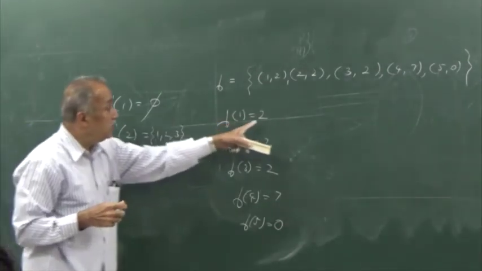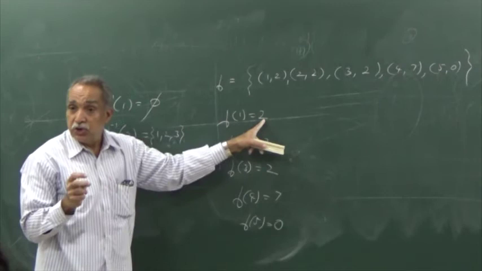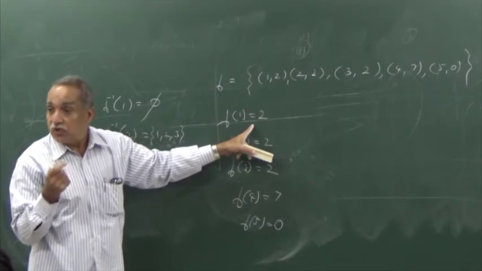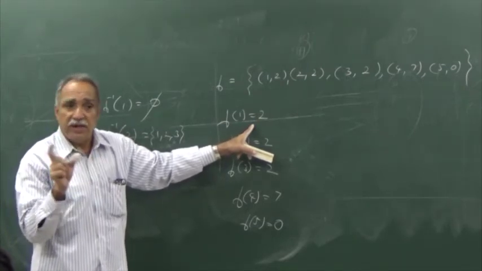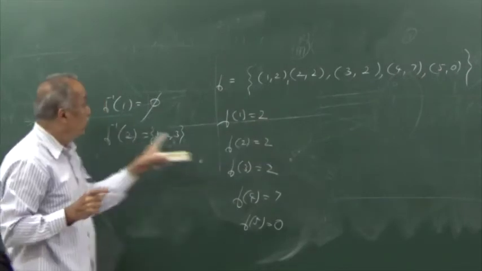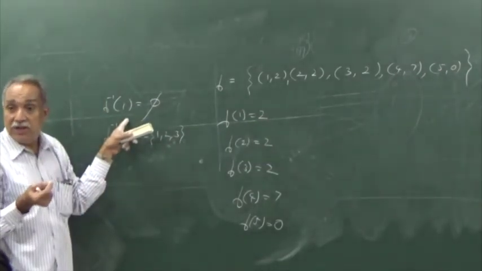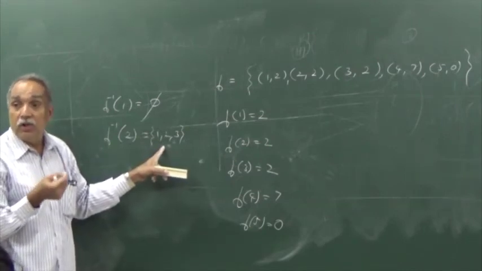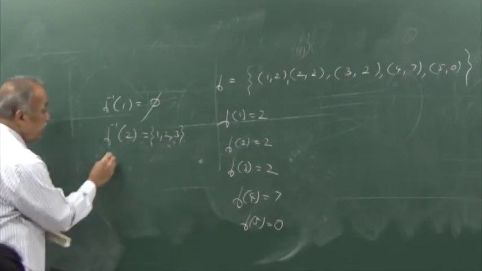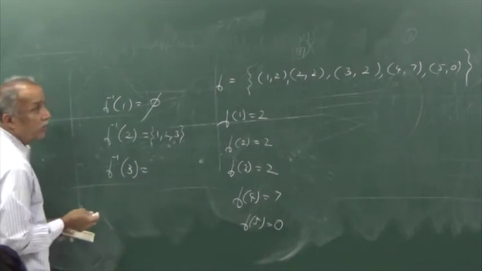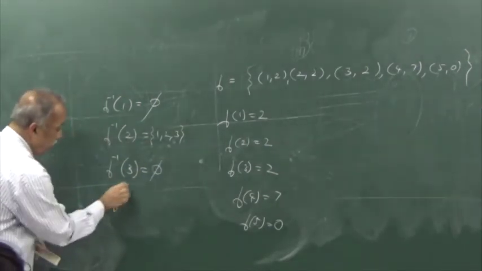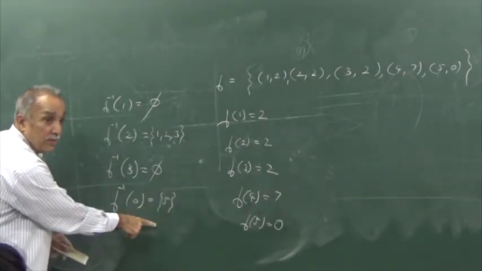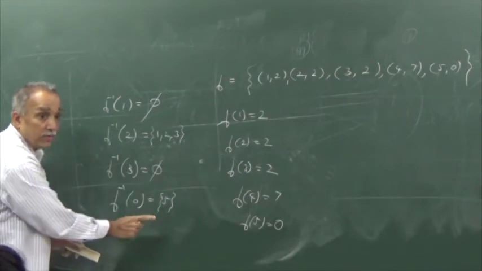Remember, this is always written as an element because you are sure for every element there is a single image. No need to describe it as a set. Because you have a single image for every element, you can write it as a number, as a single element. But in this case, you are likely to have multiple elements. You have to use the set notation. It will be defined as a set of all pre-images. So, in this case, 3 pre-images. Empty. Even though there is a single pre-image, you describe it as a set only, not without flower brackets.